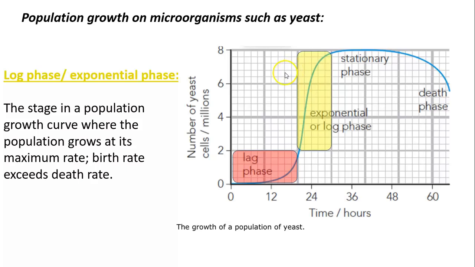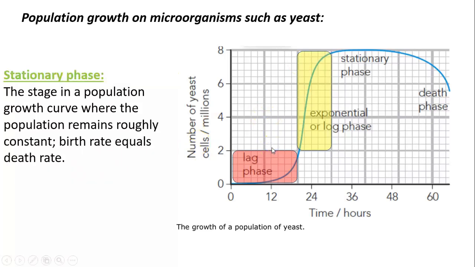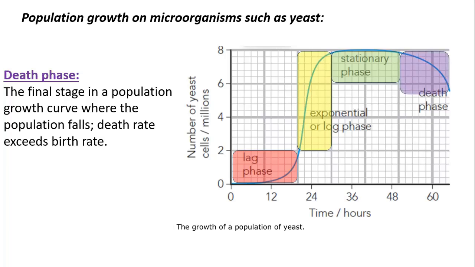Now we reached where we plateau. This is the carrying capacity. So now we reached the carrying capacity of this environment, and we reached the stationary phase. In the stationary phase, the population curve remains roughly constant, almost. This means that the birth rate or the cell division rate is equal to the death rate of the organisms. After that, we have the death phase, which is the final stage of a population, where the curve starts falling down. So the death rate is more than the birth rate.